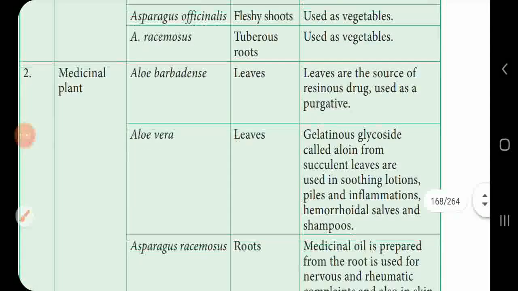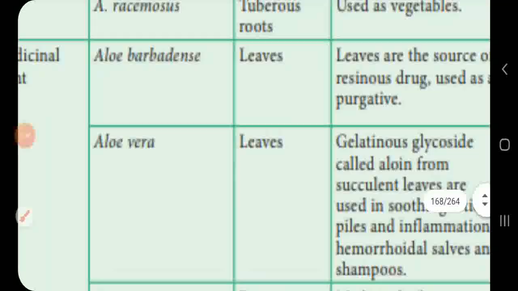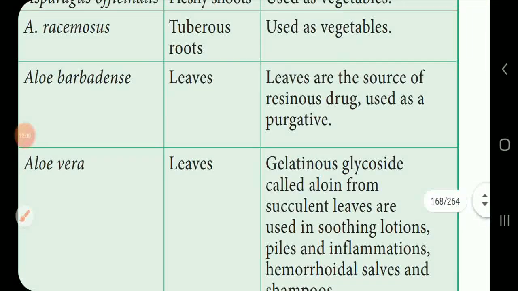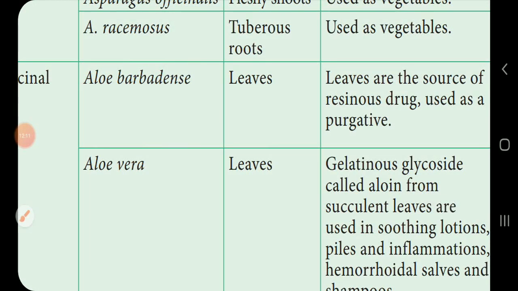Next, if you observe some medicinal plants from the family, Aloe barbadensis. The useful part is the leaves. The leaves are the source of a resinous drug. The drug is obtained from the leaves and is used as a purgative. That means it has a purgative effect.